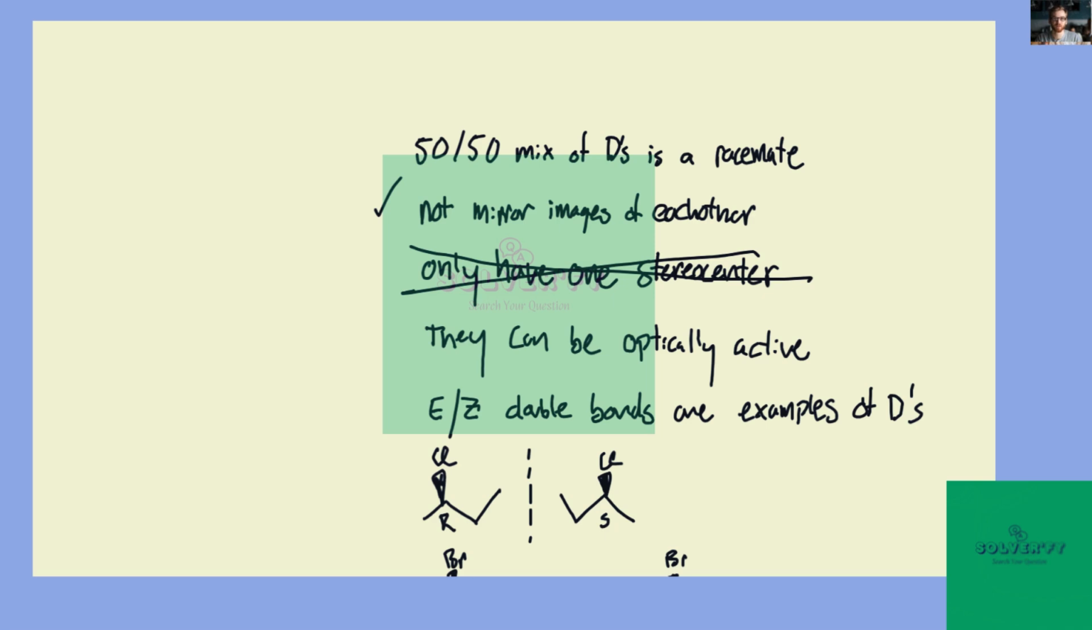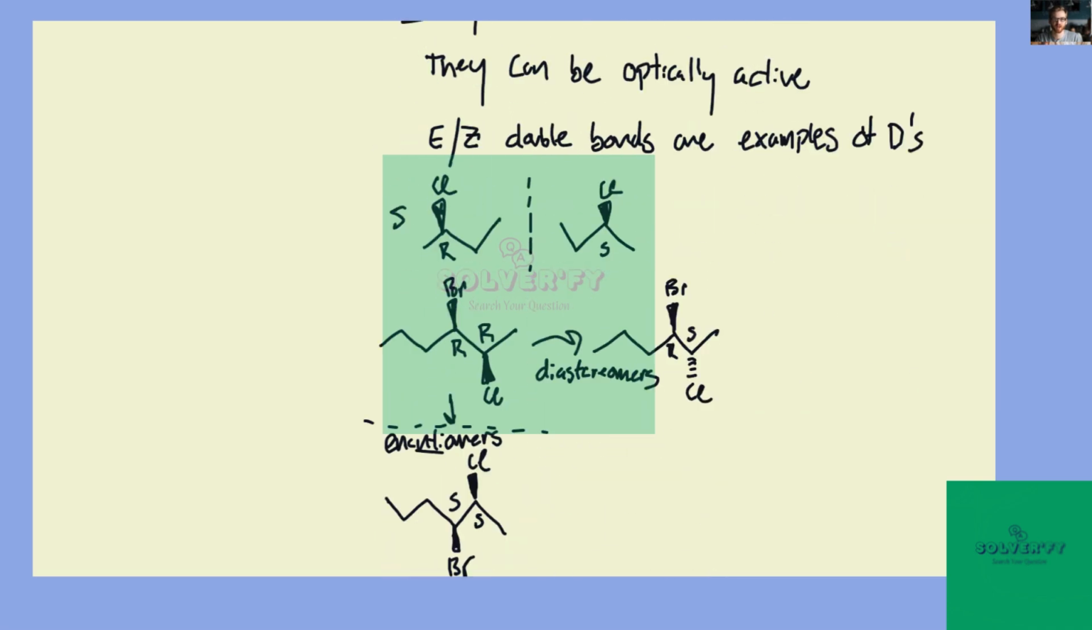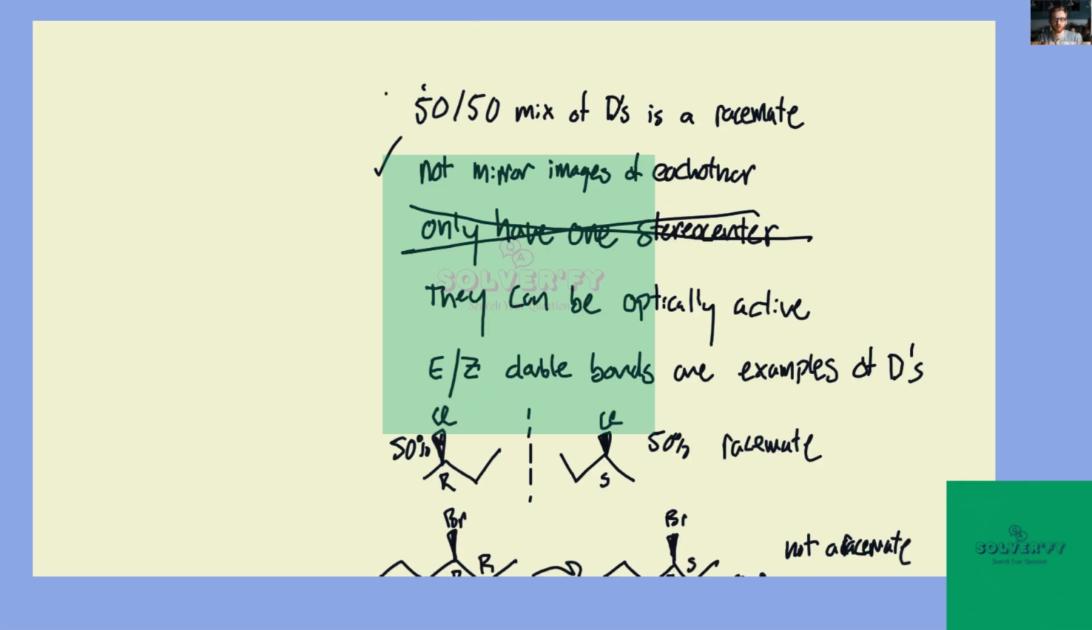No. A racemate or racemic mixture is reserved for enantiomers. It's a 50-50 mixture of a pair of enantiomers. For example, if we had a solution that was 50% R 2-chlorobutane and 50% S 2-chlorobutane, this would be a racemate. 50% RR and 50% RS is not a racemate. However, a 50-50 mixture of the RR and the SS would be a racemate. Okay, so this is not true.